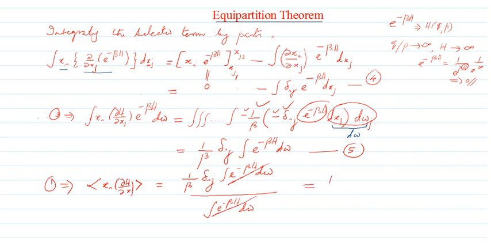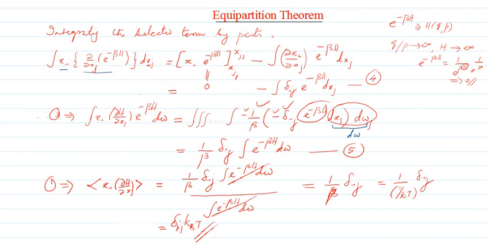So what is remaining there? It is nothing but 1 by beta delta ij. And what is beta? Beta is inverse temperature, beta is equal to 1 by kT. So that will be equal to 1 by kT times delta ij, which is nothing but delta ij times kBT, and that is what we need.